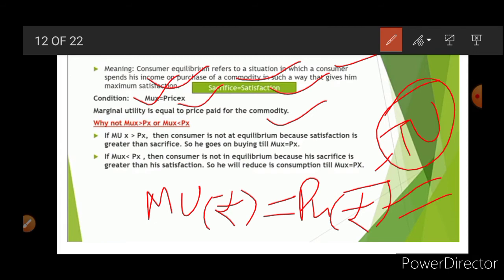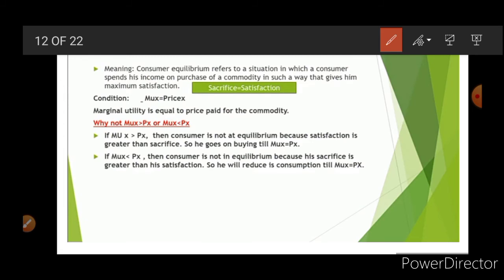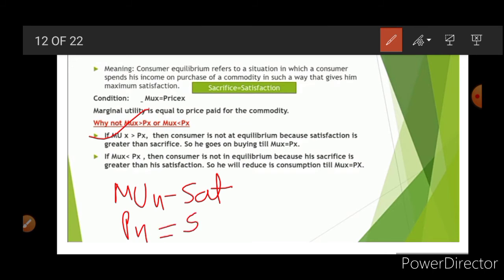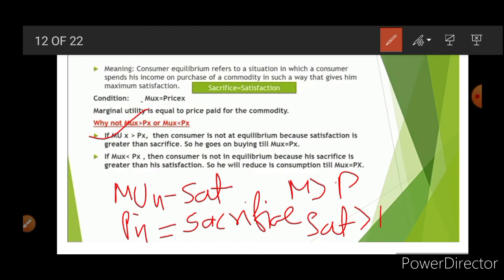If MUX is greater than PX, that is, MUX represents satisfaction and PX represents sacrifice, so here you can see MU is greater than price, that is, satisfaction is greater than sacrifice.